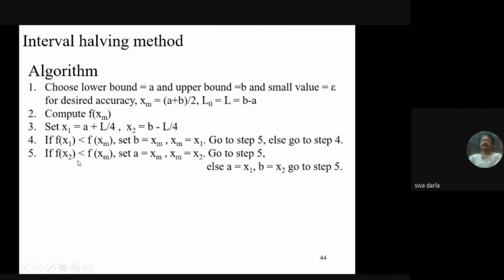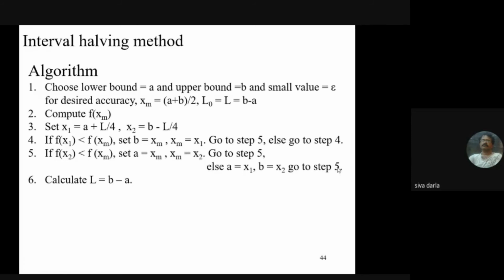If f of x2 is less than f of xm, then you update a as xm and xm as x2 and go to step 5. Or else, what happens here is f of x1 is greater than or equal to f of xm, so in this case you say the updated value of a is x1, the updated value of b is x2, and go to the next step. Not step 5, it is step 6.